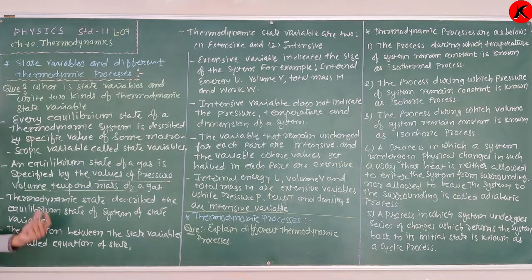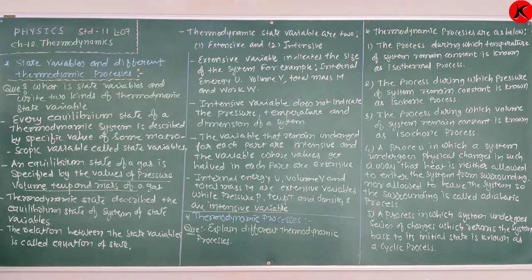After that, the thermodynamic state describes the equilibrium state of a system by the state variables.